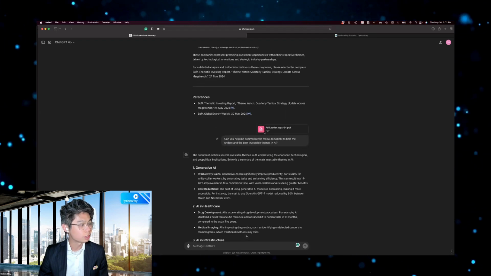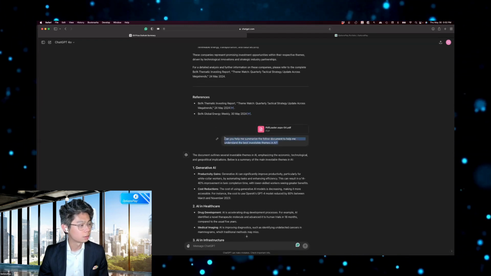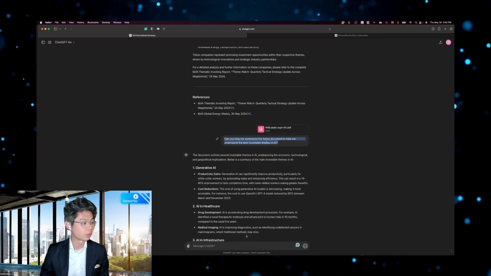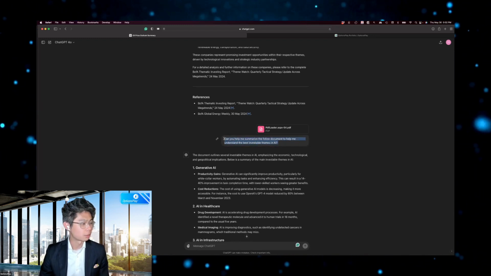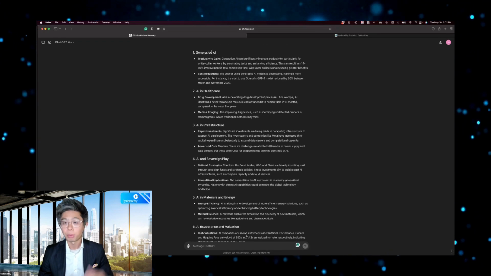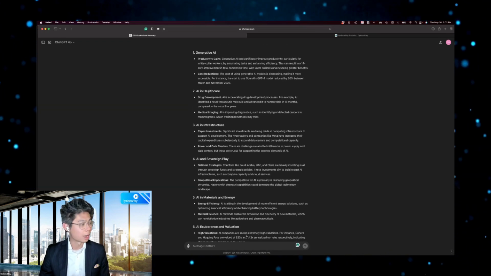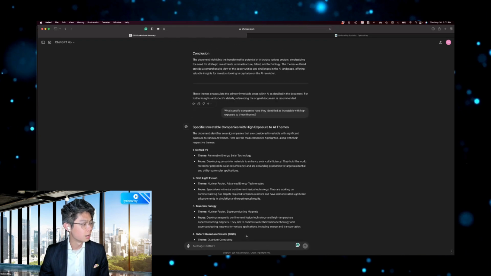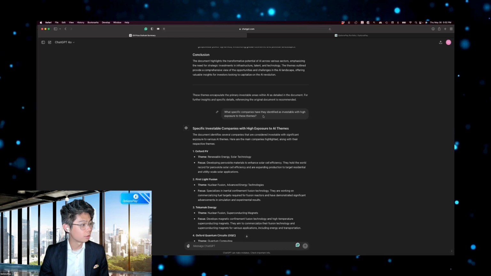This was the 184-page paper that they had on AI as an investable theme. And I basically said, can you help me summarize this following document? And it basically summarized for me all of the primary investable themes within AI: healthcare, infrastructure, sovereign play, materials and energy.